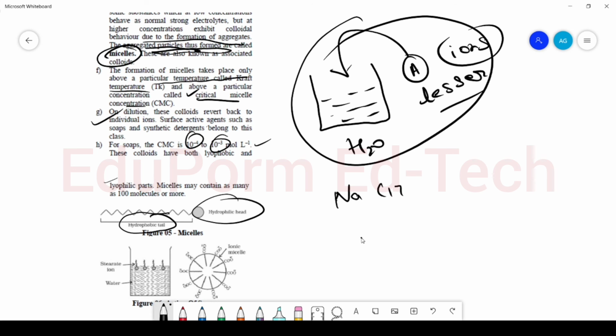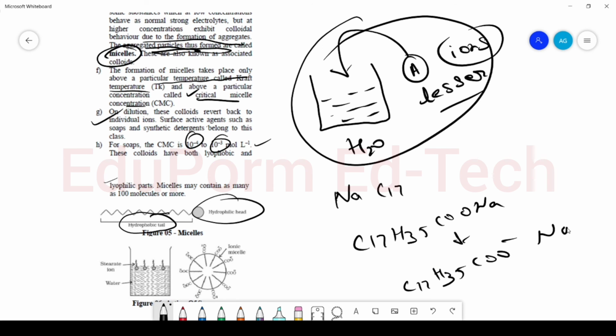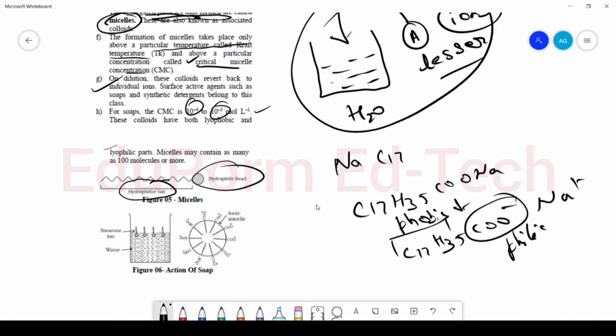We have C17H35COONa, which converts into C17H35COO negative and Na positive. Now this COO negative is the lyophilic part, whereas this hydrocarbon chain is the lyophobic part. So micelles have both lyophobic and lyophilic parts, and soaps and other surface active agents are examples of micelles. We will study the action and cleaning power of such surface active agents later on. Thank you.